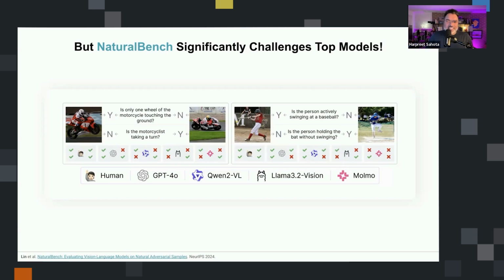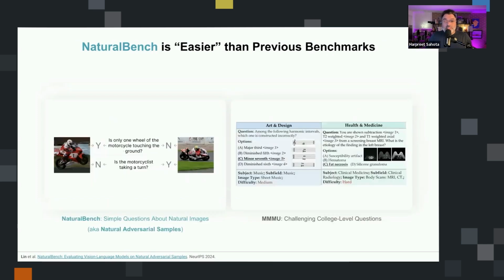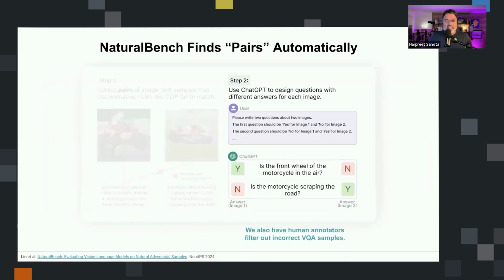Speaking of using ChatGPT, were there any specific prompts or instructions that you had to provide to ChatGPT? And did you do any kind of ablations on those prompts? Yes, it's a great question. I don't have the exact prompt that we used, but we have that in the paper, and it's really simple.